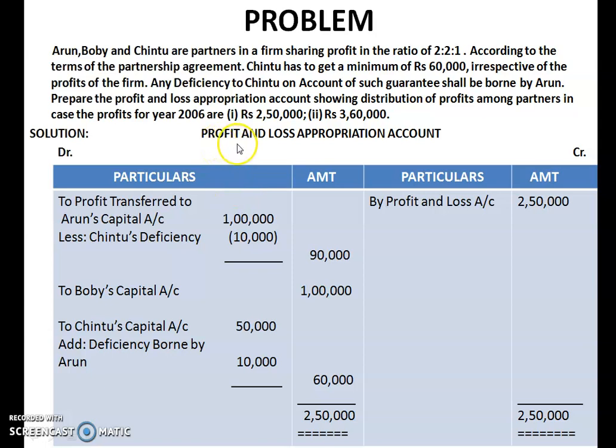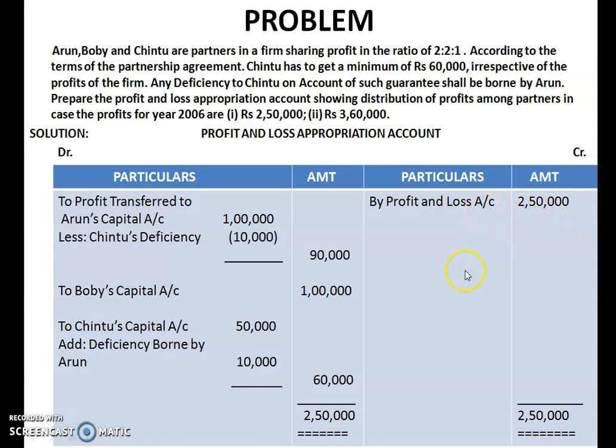First of all, write the title, Profit and Loss Appropriation Account. Then two sides are the debit side and credit side. Prepare a box with particulars and amount. The first item which will come under Profit and Loss Appropriation Account is the profit brought by Profit and Loss Account. Here you can write net profit 2,50,000. So first case is with profit 2,50,000.